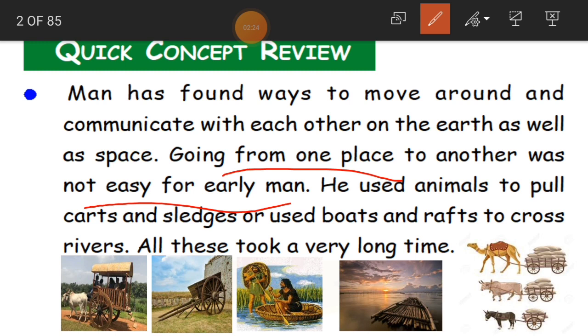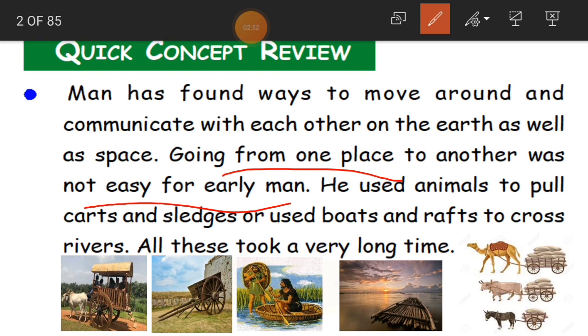If you take bicycle, you have number of varieties. Even if you take scooter, number of varieties. Motorcycle, number of varieties. Again, car, number of varieties. So many varieties in one particular model. But for early man, it was not easy for him to travel from one place to other place, because there was no transport facility.